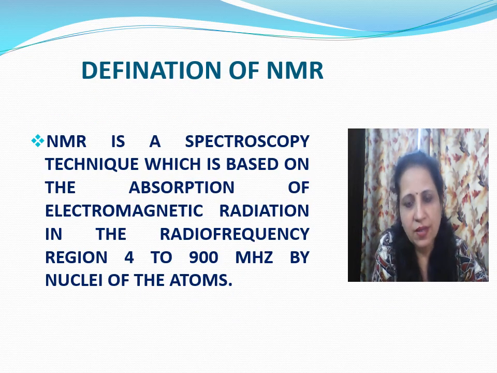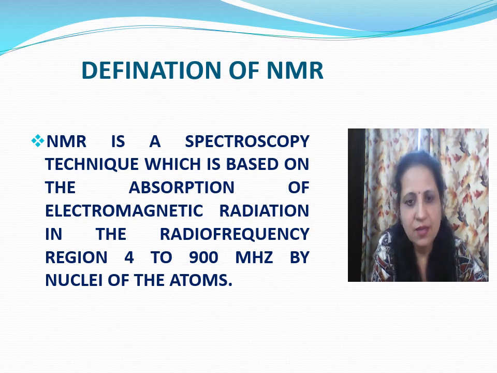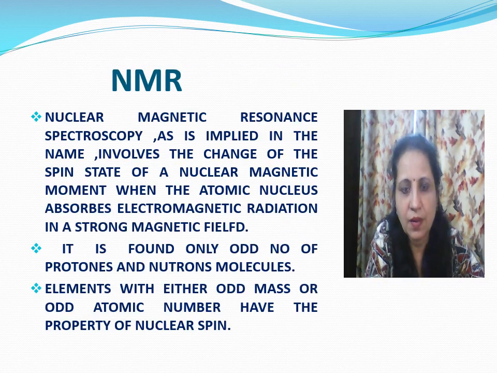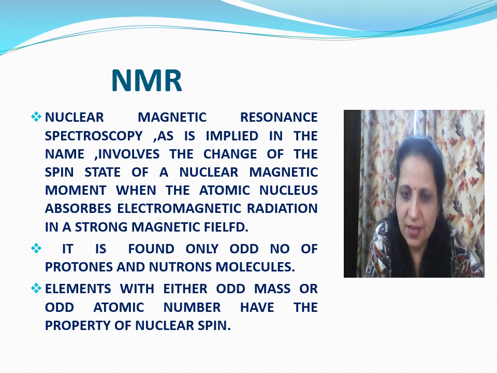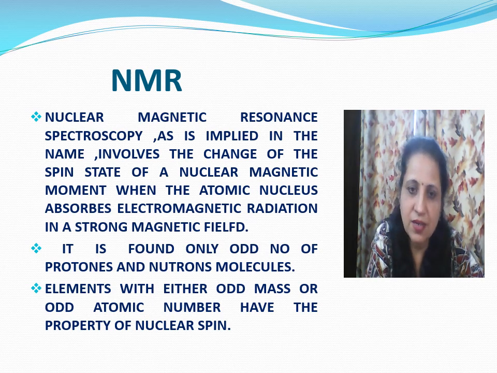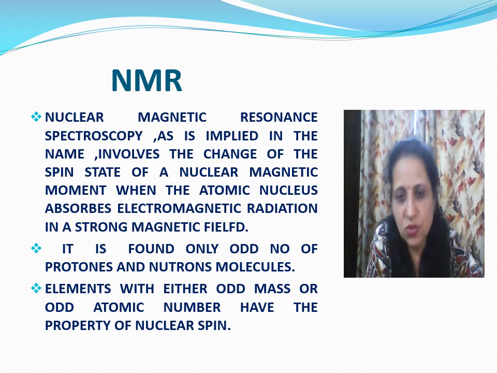Now we can define NMR. It is a spectroscopy technique which is based on the absorption of electromagnetic radiation in the radio frequency region, that means 4 to 900 megahertz, by nuclei of the atoms. NMR spectroscopy, as it implies in the name, involves the change of the spin state of a nuclear magnetic moment when the atomic nucleus absorbs electromagnetic radiation in a strong magnetic field.